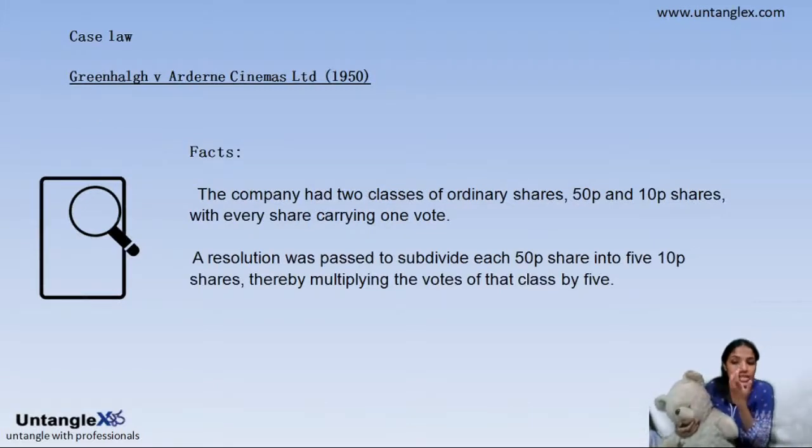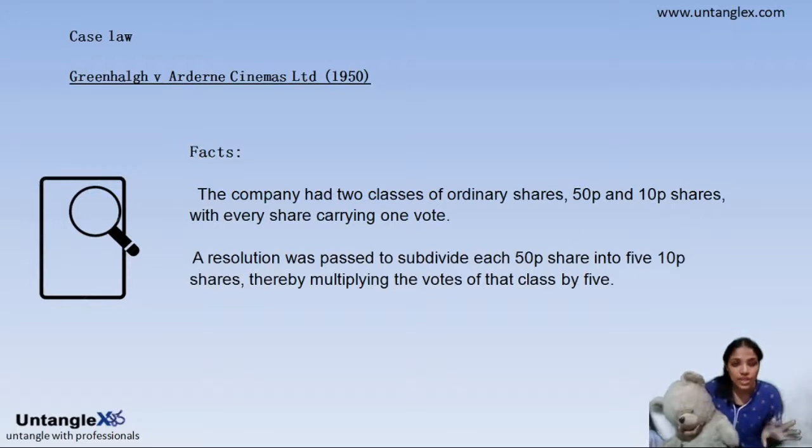Now the second case is Greenhouse versus Adrian Cinemas Limited, 1950. The company had two classes of ordinary shares, 50p and 10p shares, with every share carrying one vote. Maybe you're not familiar with 50p and 10p. They are actually the nominal value of the share. Maybe the market price won't be the same; the market price may be more than 50p and 10p. It's just the nominal value, and that does not have anything to do with our case, but I'm just giving you general information about what 50p and 10p are.